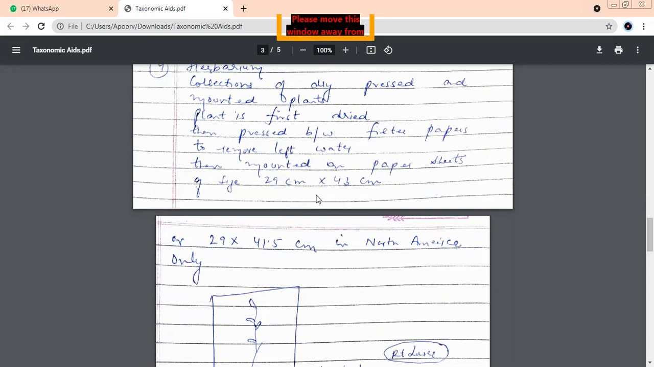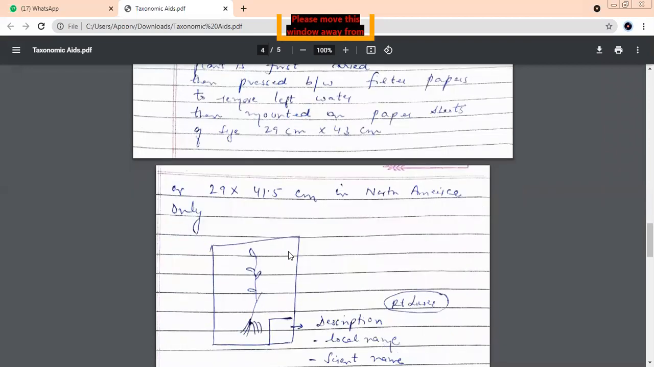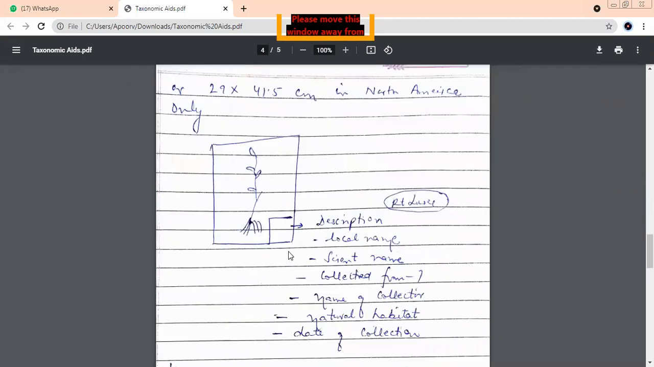What is the standard size in the entire world? 29 centimeter into 43 centimeter. We have an exception only in North America, where the size is a little different. The 29 remains the same, but in place of 43, it is 41.5 centimeters. So this is the standard size used in the entire world for mounting of leaves in a herbarium. Only in America, this 43 becomes 41.5. This is the only exception country we have.